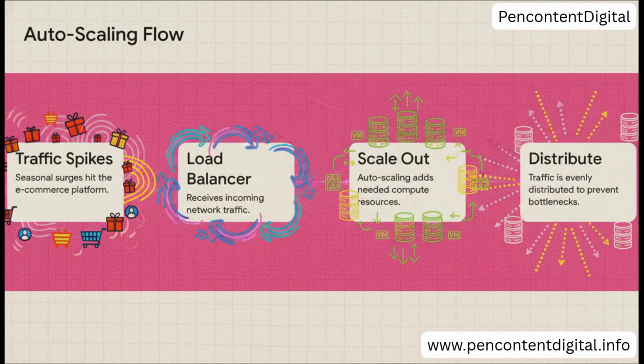Imagine a massive holiday sale. Boom. Seasonal traffic spikes hit, and millions are logging on. Immediately, the Azure Load Balancer steps up as the ultimate traffic cop, taking the brunt of that massive wave of requests. Recognizing the surge, Azure's auto-scaling automatically spins up more compute resources, and the load balancer perfectly distributes the traffic. No bottlenecks, no crashes. And the best part? The second the sale ends, Azure automatically scales back down, saving you some serious money.